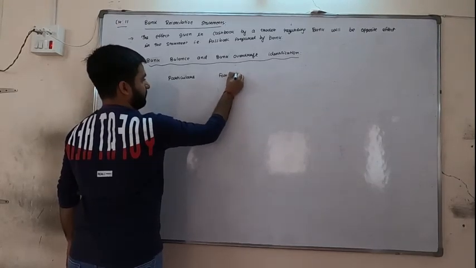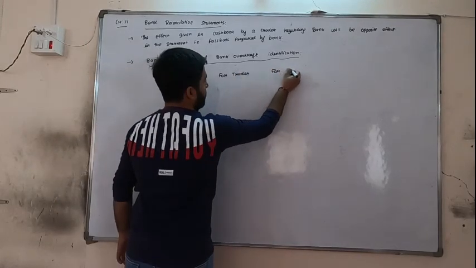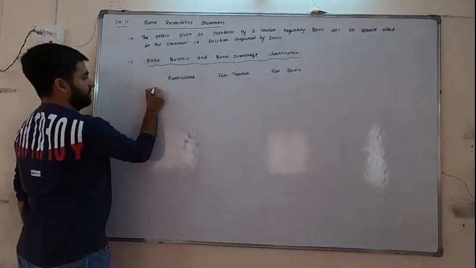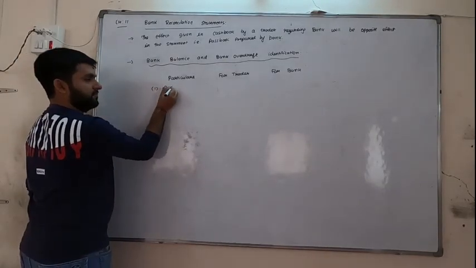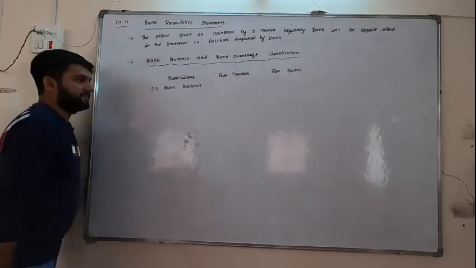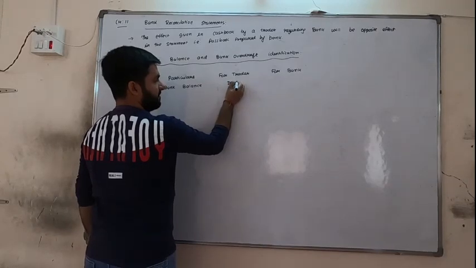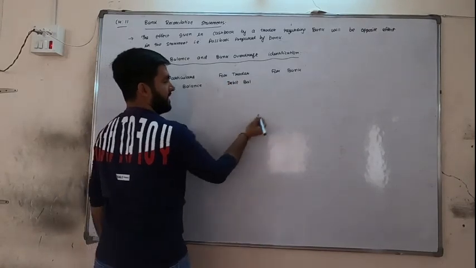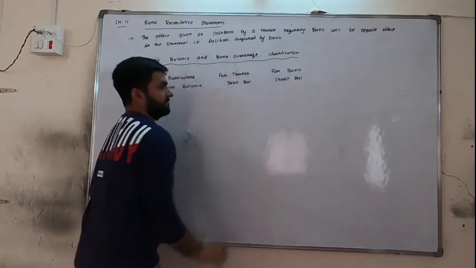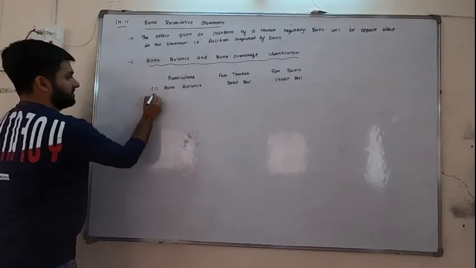For a trader, first is bank balance. For a trader, bank balance is a debit balance, and for the bank it is a credit balance. So for us it is debit, for the bank it is credit.